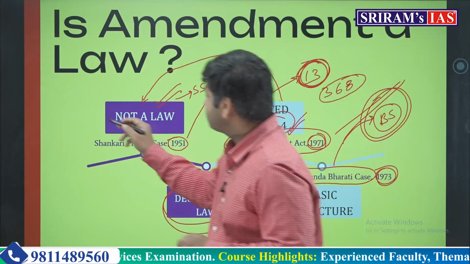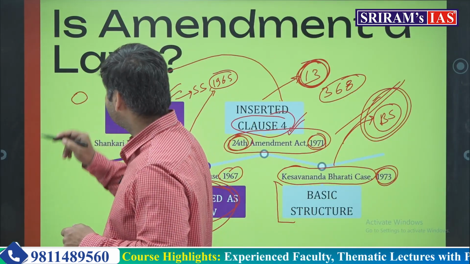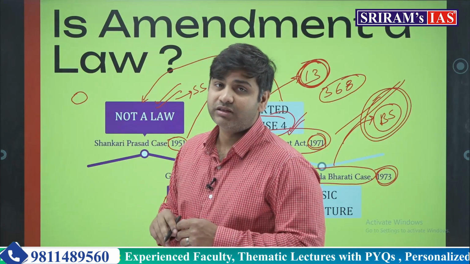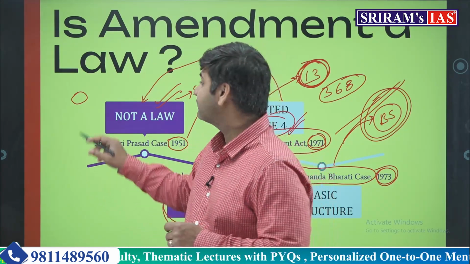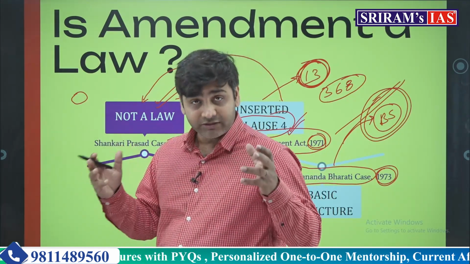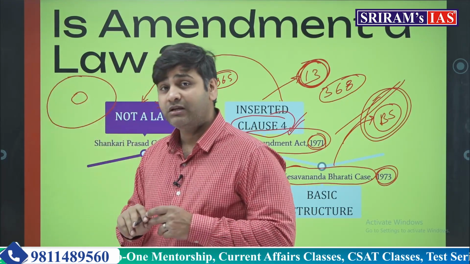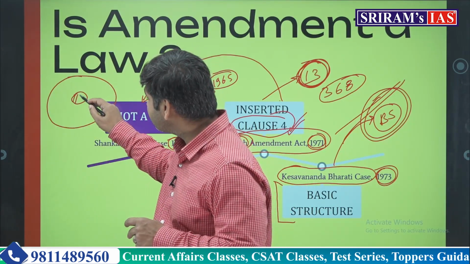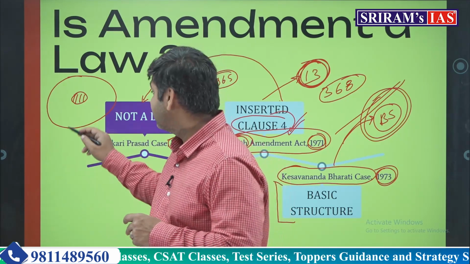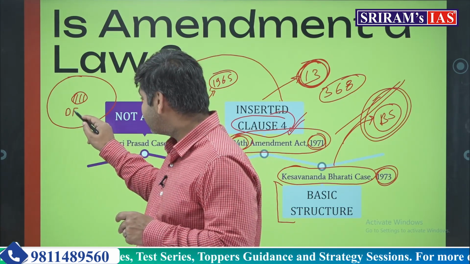Earlier it was the fundamental rights. While amending the constitution, the Parliament had to take care of the fundamental rights. Now it has to take care of the basic structure of the constitution. Fundamental rights are also part of this basic structure. Directive principles are also part of the basic structure.